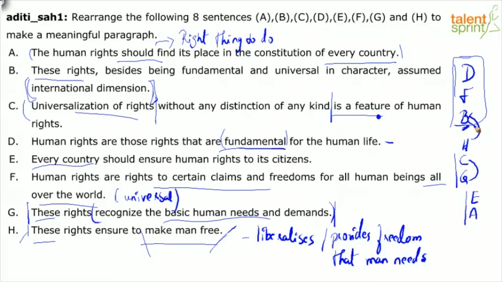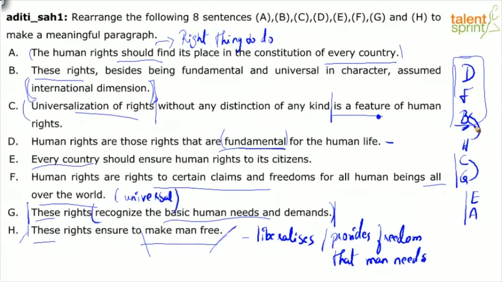That's why. And then you have universalization of rights without any distinction of any kind is a feature of human rights. In fact, what is one of those features? G: these rights recognize the basic human needs and demands. And then you have EA. Every country should ensure human rights to its citizens. How is that possible? Put it in the constitution. Okay.